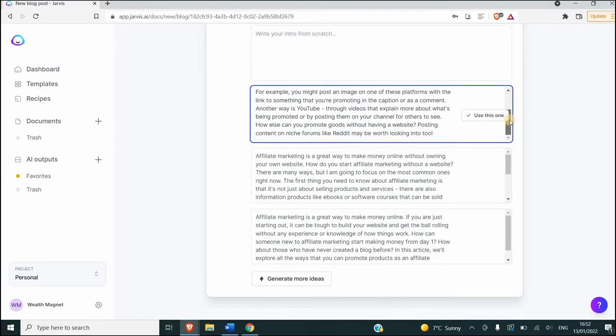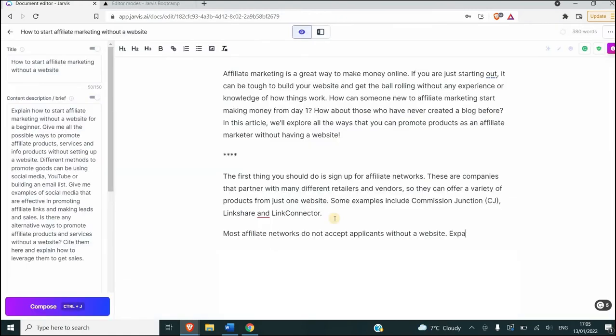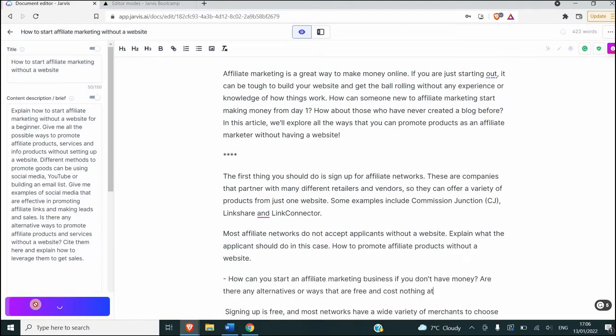But sometimes the AI doesn't answer the question as you'd like. Here is an example. I wrote here, most affiliate networks do not accept applicants without a website. Explain what the applicant should do in this case. And the answer of Jarvis is as follows. How can you start an affiliate marketing business if you don't have money? That's irrelevant. It has nothing to do with my question. Are there any alternative ways that are free and cost and so on?